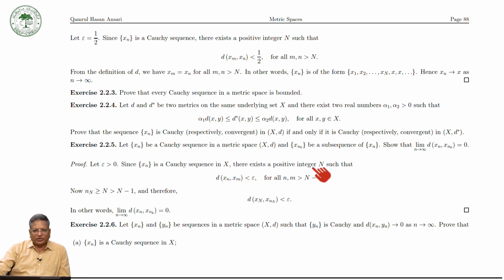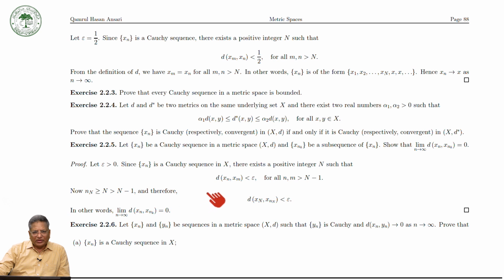So there exists a positive integer N such that d(x_n, x_m) is less than epsilon for all n, m greater than N minus 1. For a while we can take m minus 1 just to make it proof. Now capital N is greater than or equal to N, and N is strictly greater than N minus 1.